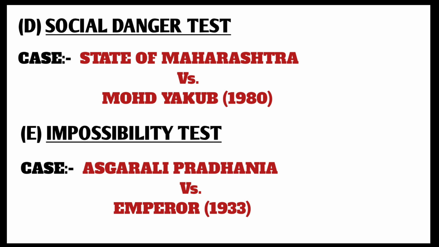For example, if A administers some pills to a pregnant woman in order to procure abortion, however, since the pills are not poisonous, they do not produce the result.